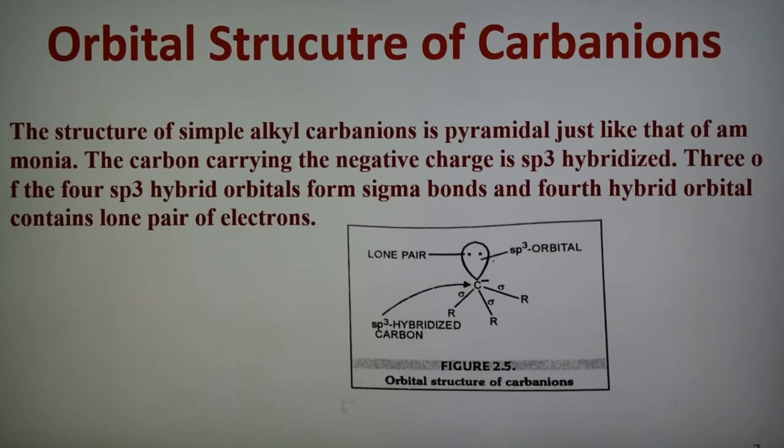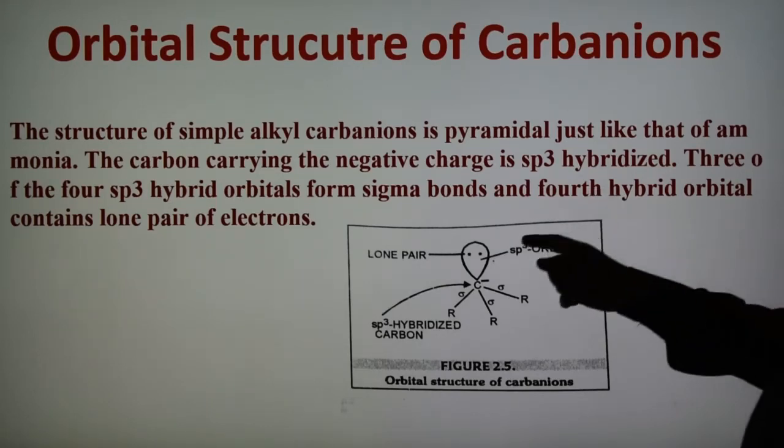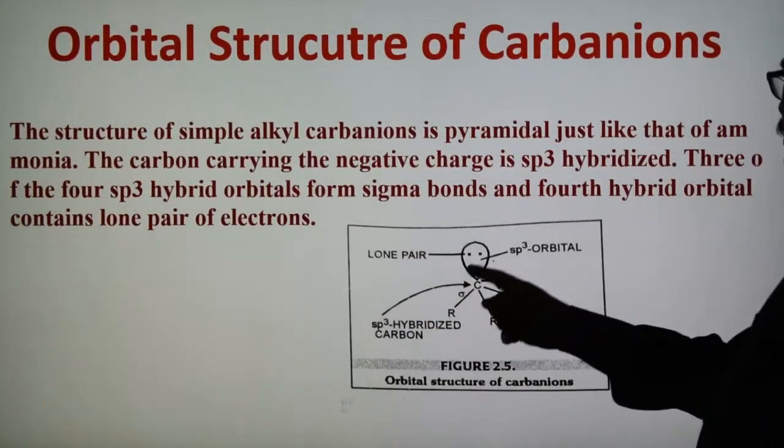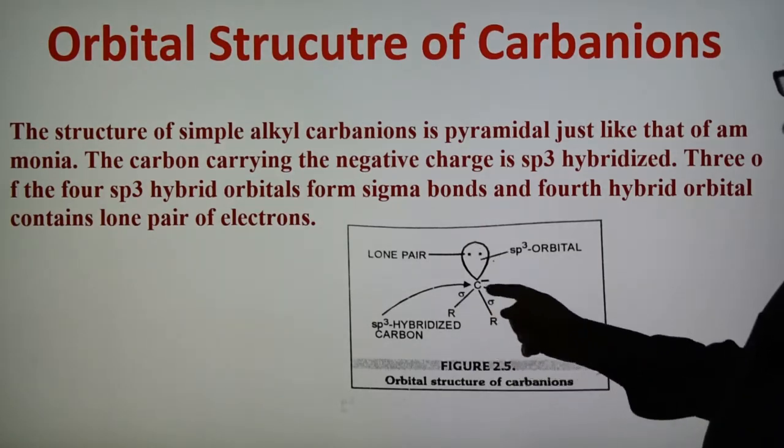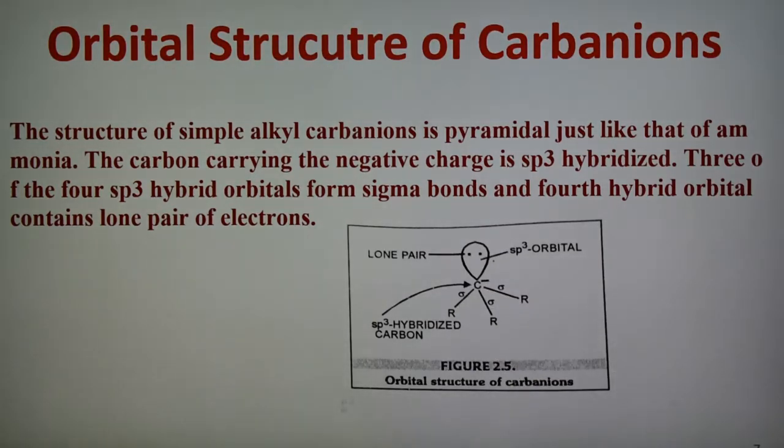The carbon carrying the negative charge is sp3 hybridized. This carbon is sp3 hybridized, and this is the orbital which has the lone pair of electrons. These are the 3 sigma bonds formed with the alkyl carbon. So we can say that there are 4 sp3 hybrid orbitals, but 3 of them form sigma bonds.